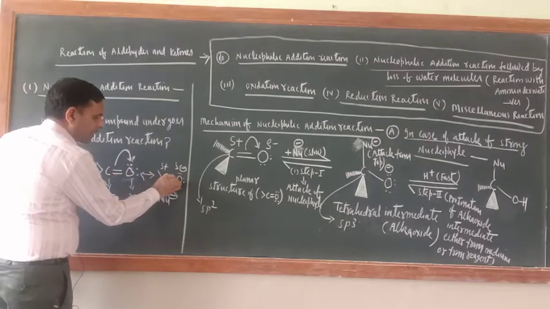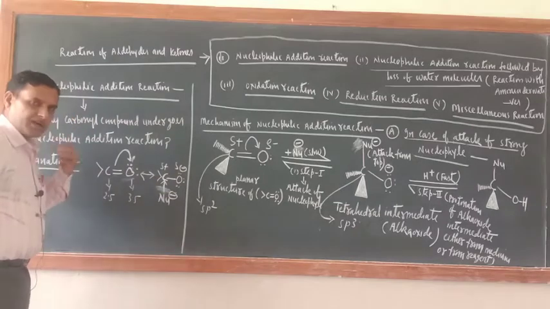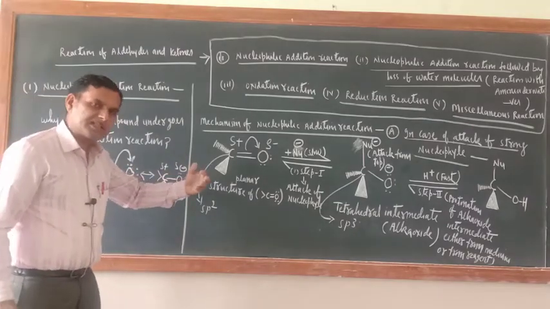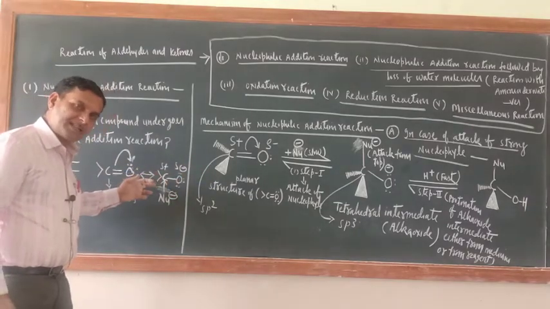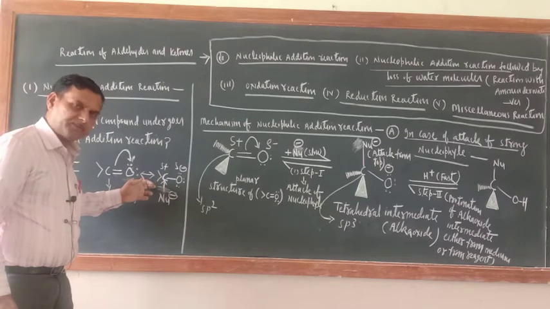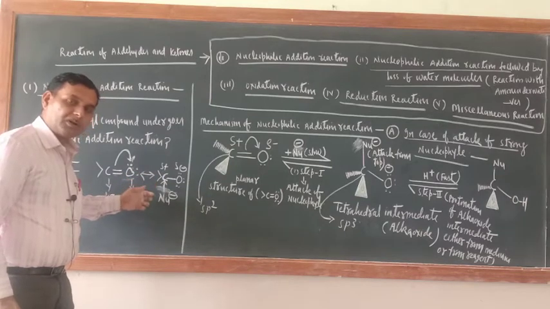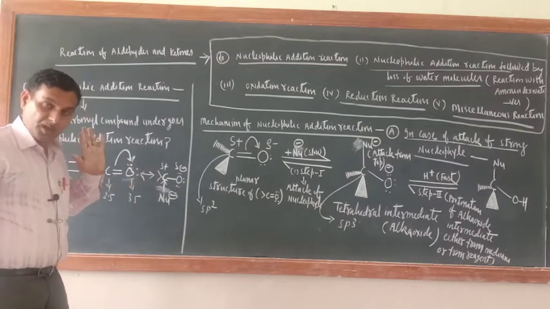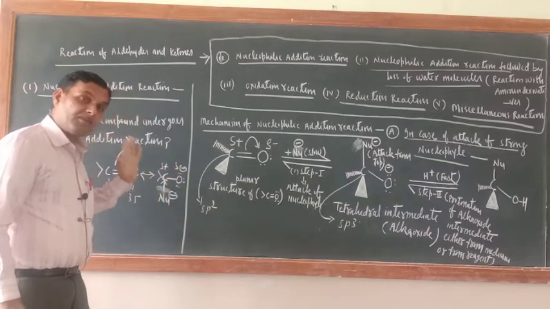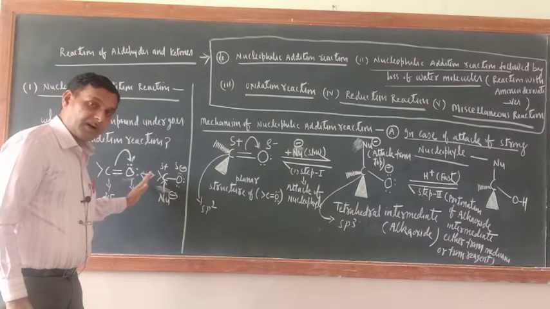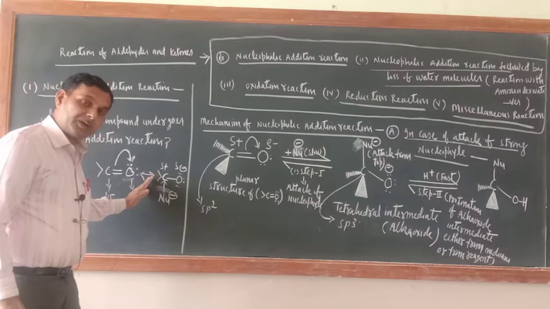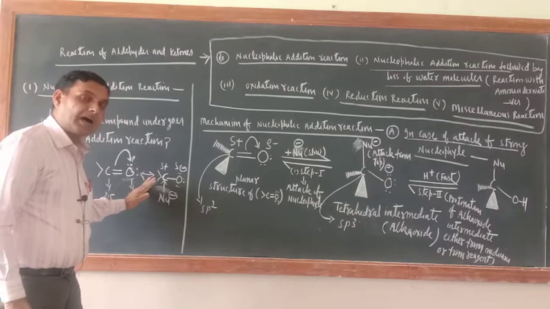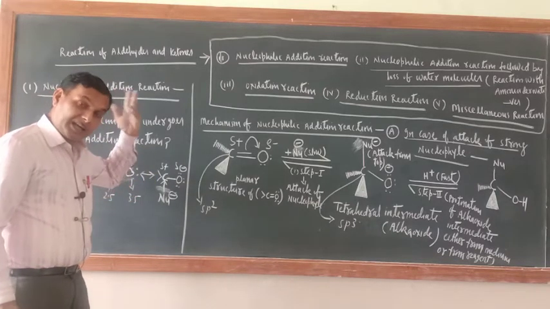That is why between carbon and oxygen a single bond is there. So once the pi bond is shifted, one valency of this carbon atom will be left free, and now the nucleophile very easily can make a bond here. So there is no need for any atom to leave its place in the carbonyl compound during the attack of the nucleophile, unlike in alkyl halide.